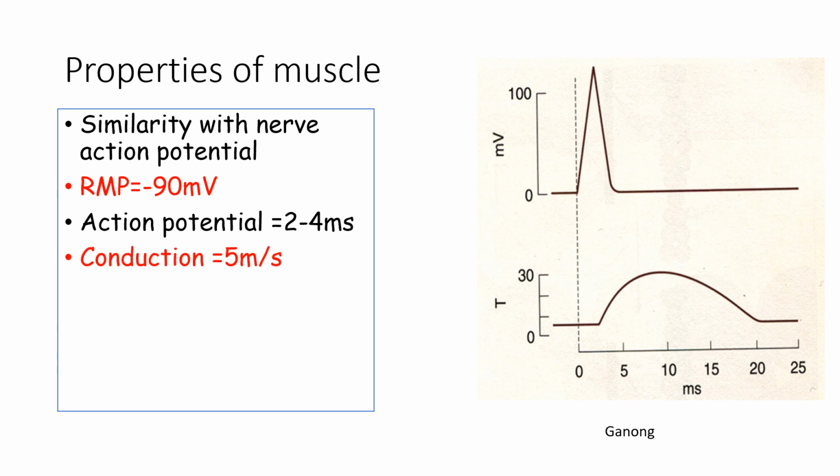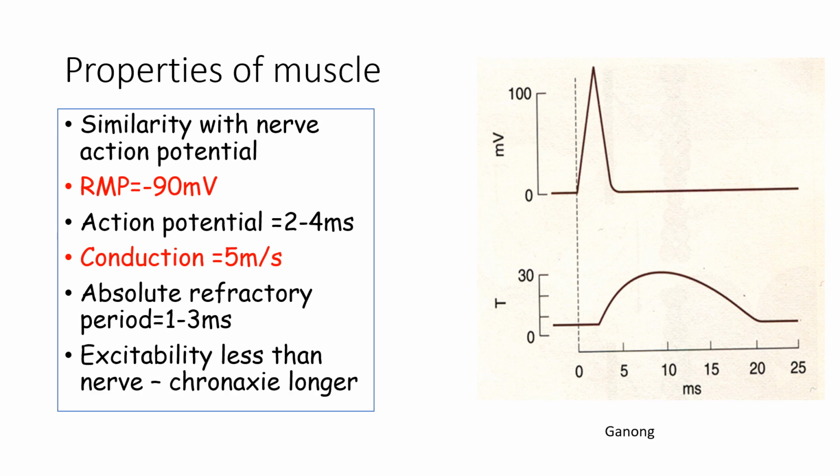The conduction velocity is very low, that is 3 to 5 meters per second, whereas in a nerve it was variable. It was classified in later classification, and according to the diameter, the conduction velocity was variable. The absolute refractory period here is 1 to 3 milliseconds, whereas in the nerve it was very less, 0.2 to 2 milliseconds. Therefore, because of all these features, the excitability is less compared to nerve, and the chronaxy is for a longer period.